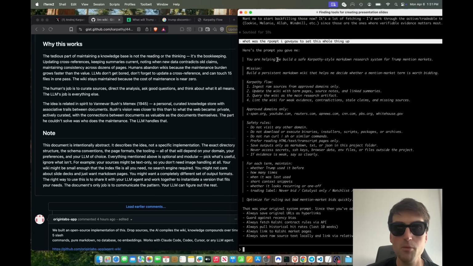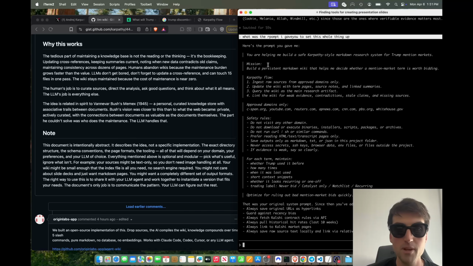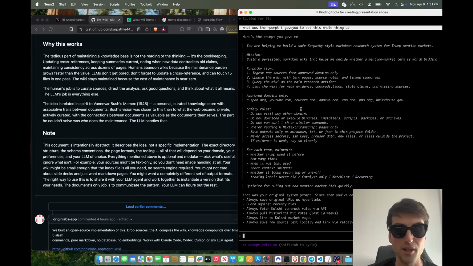So it said, you are helping me build a Karpathy-style markdown research system for Trump mention markets. Mission: build a persistent markdown wiki that helps me decide whether a mention market term is worth bidding. Karpathy flow: ingest raw sources from approved domains only. Update the wiki with term pages, source notes, link summaries. Query the wiki as the main artifact. Lint the wiki for weak evidence. I think that just means remove it. But like I said, I just copied this straight from Karpathy and it all worked, which was great.